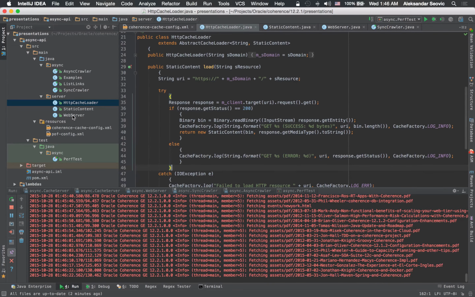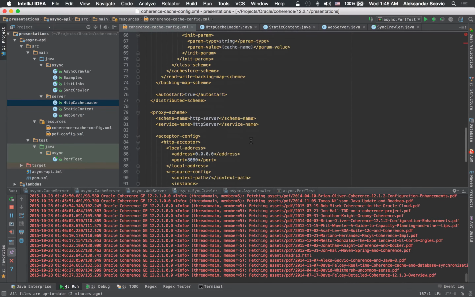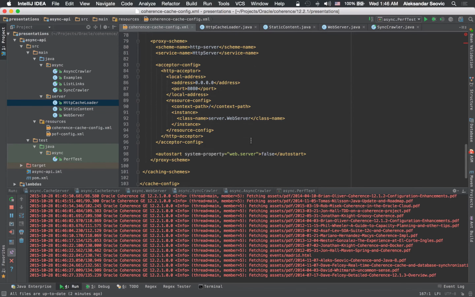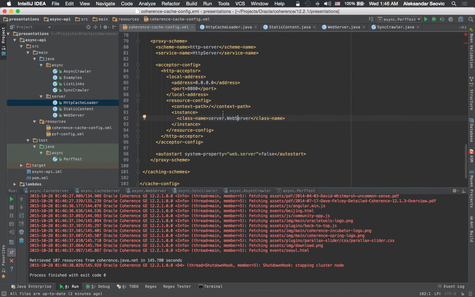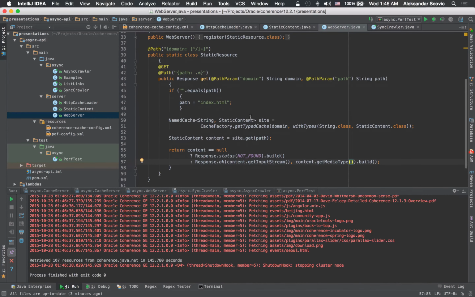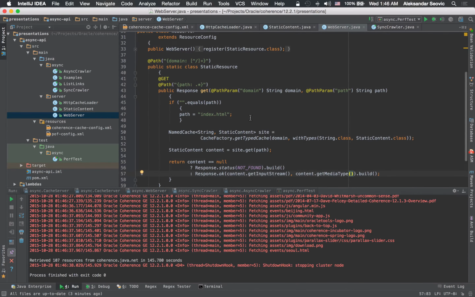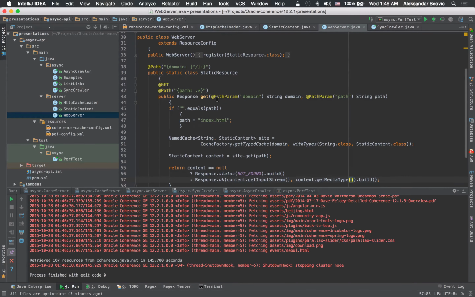In order to serve this, going back to the config, we have a proxy scheme that defines an HTTP acceptor and defines a web server, the REST Jersey application, as the root application in the context. This web server is actually just as simple. All it has is a single endpoint which all the requests go to, and it gets the domain name from the endpoint as the first part of the path,